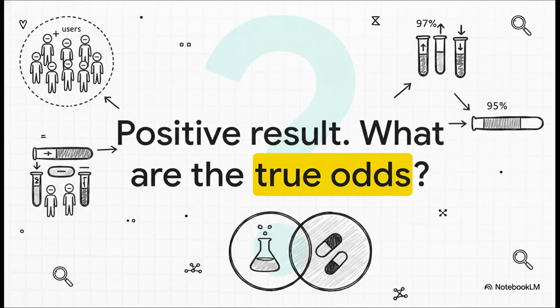You're taking a mandatory screening for a specific drug, and the test is, by all accounts, highly accurate. We're talking 97% sensitive, meaning it catches 97% of actual users, and 95% specific, so it correctly clears 95% of non-users. Now, you take the test, and you get a positive result. So what are the odds you're actually a user? Human intuition just completely screams that the answer has got to be right around 95 or 97%, right? I mean, that just makes logical sense to us.